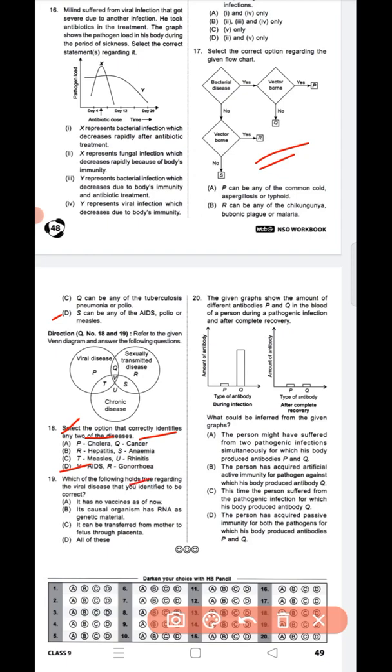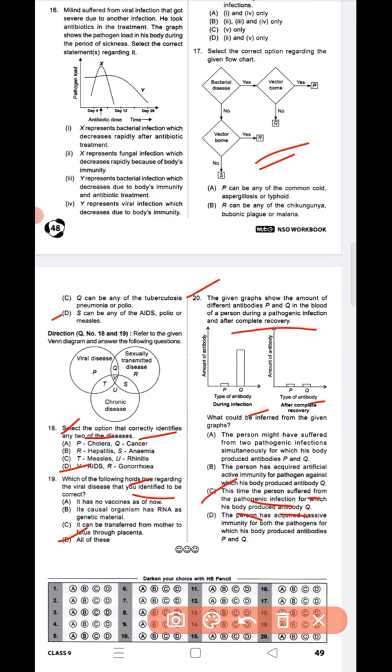Question number 19. Which of the following holds true regarding the viral disease that you identify? Option D is the correct answer, all of these. And the last one of this chapter, question number 20. The given graphs show the amount of different antibodies P and Q in the blood of a person during pathogen infection and after complete recovery. Option C is the correct answer. This time the person suffered from a pathogenic infection, from which his body produced antibody Q.